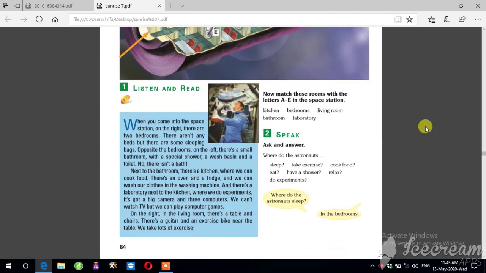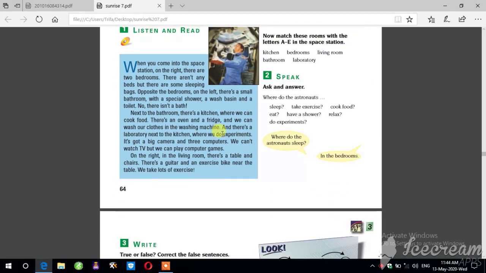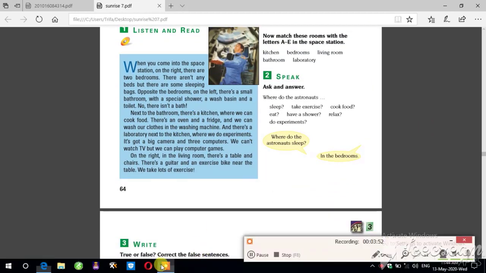We have something here. When you come into the space station on the right, there are two bedrooms. There aren't any beds, but there are some sleeping bags. So it means what? Here we have some.